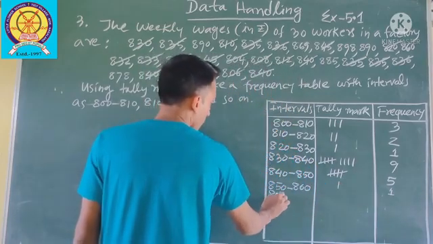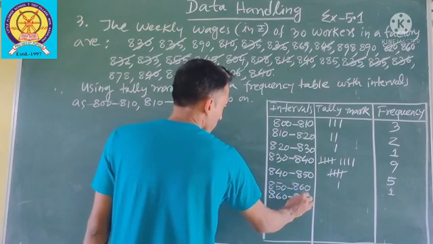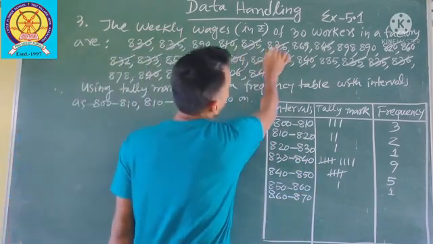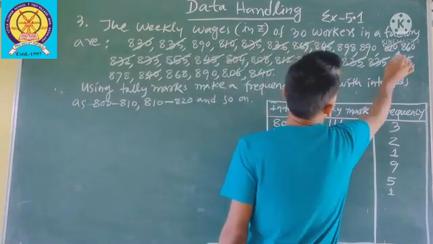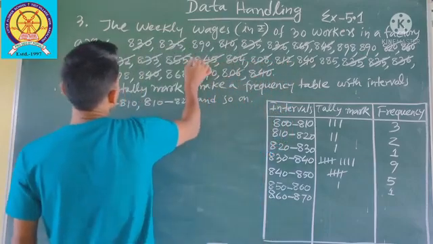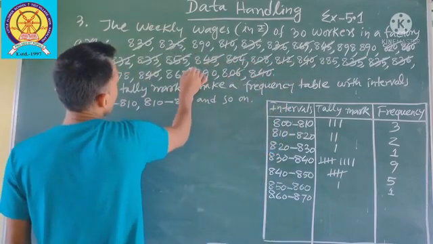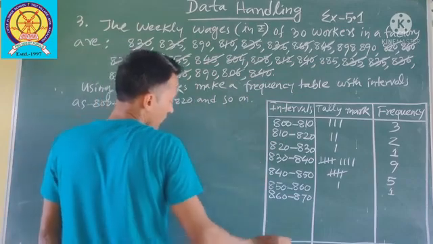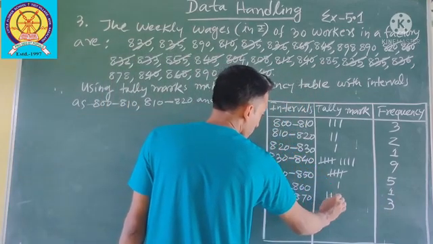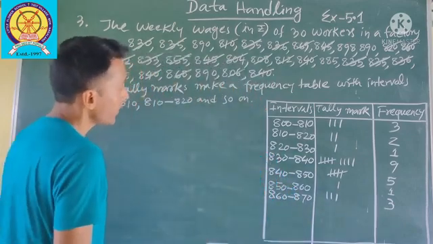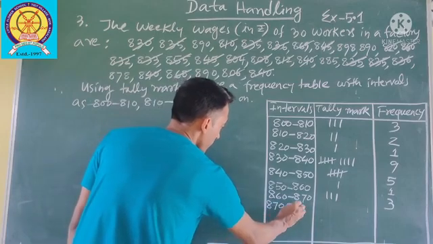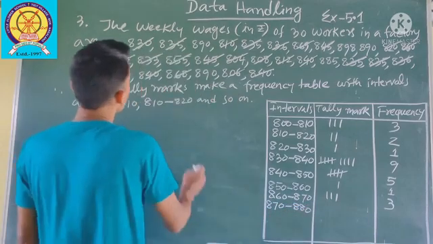Next 860 to 870. 1, 2, 3. Three workers getting wages between 860 to 870. Next class is 870 to 880.